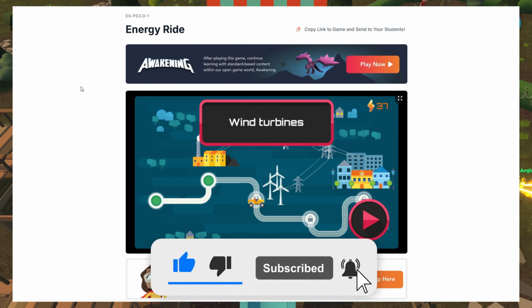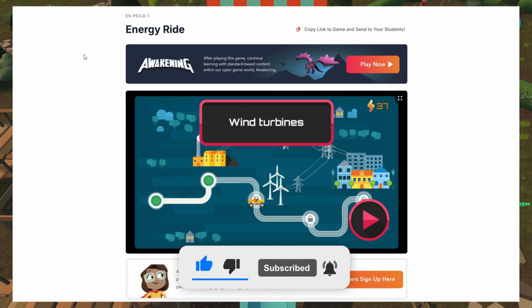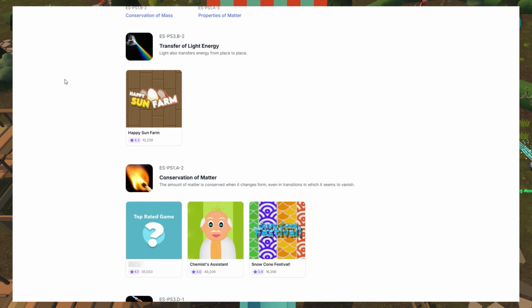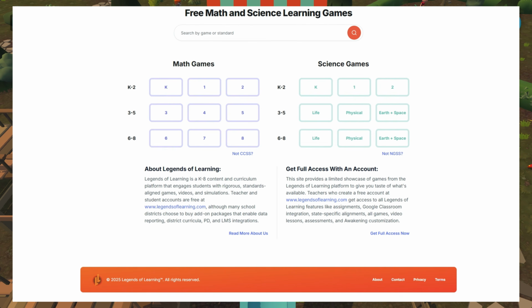So this is Energy Ride, one of the games from Legends of Learning. Let me know what you think of this. I think it's such an awesome resource from freelearninggames.com. Let's go ahead and get back to the beginning of it. That was a grade 3 through 5 mini game, and they're all very focused, all very informative and well detailed. But be sure to let me know what you think of this resource, and definitely check out Legends of Learning. There are so many great teaching resources, and the fact that all of it is embedded into the game is just